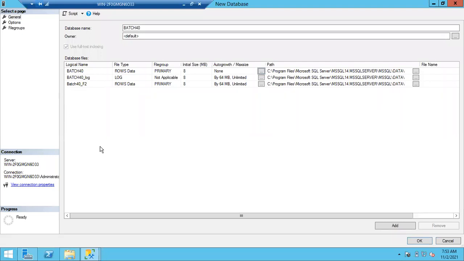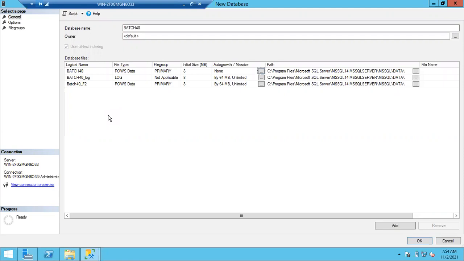So how many files like this can I add to a database, guys? How many files can I add? How many file groups can I create? The number depends on the number of disks or drives, sir.